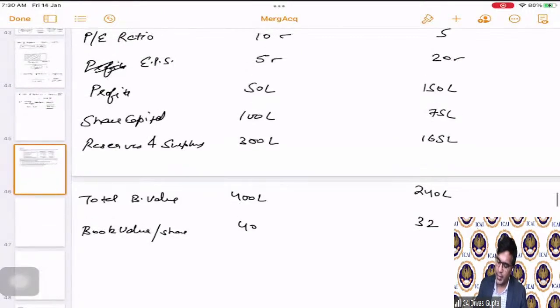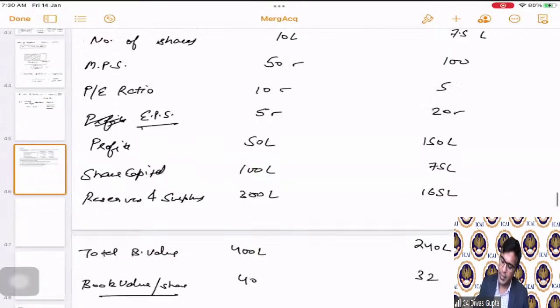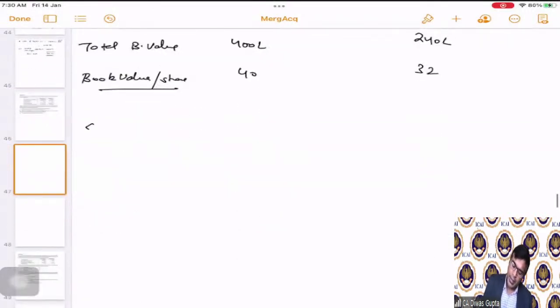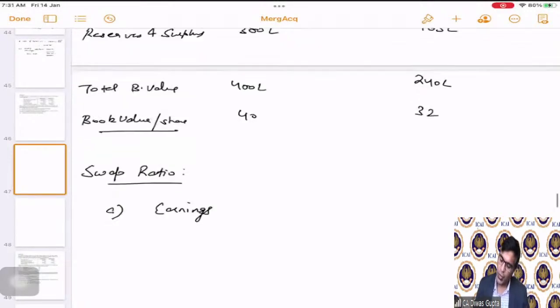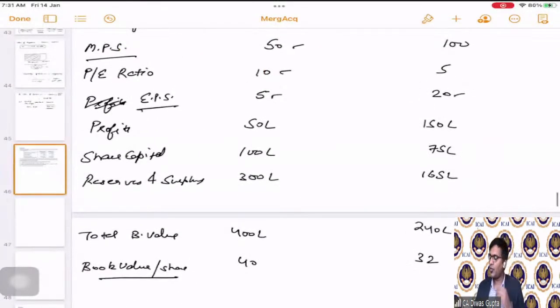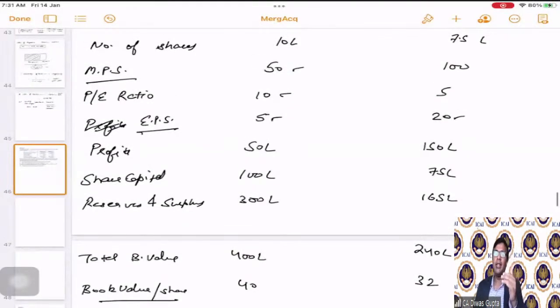So now we have calculated book value per share, EPS and MPS, all of them using the data given in the question. Now, swap ratio can be calculated by all these three methods. First of all, earnings. What is the formula for swap ratio? The formula for swap ratio is the target company EPS divided by the acquiring company EPS. So 20 by 5, correct?